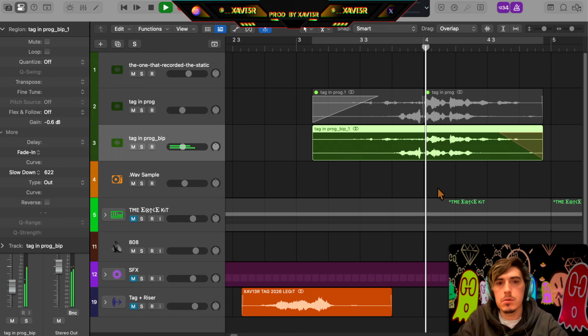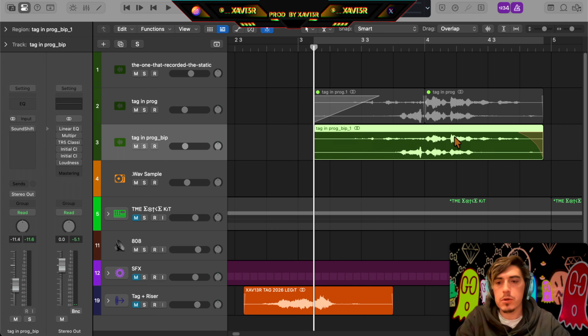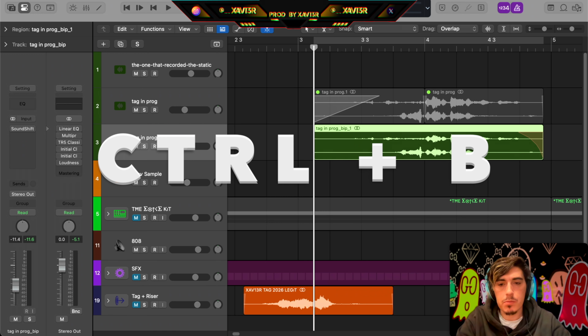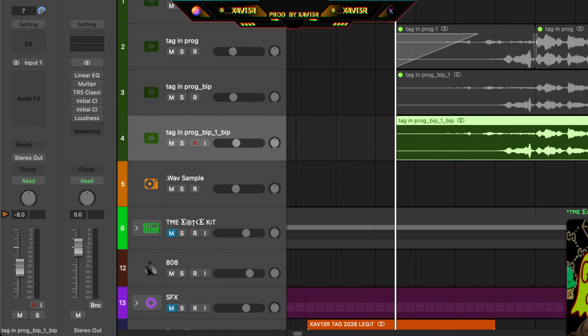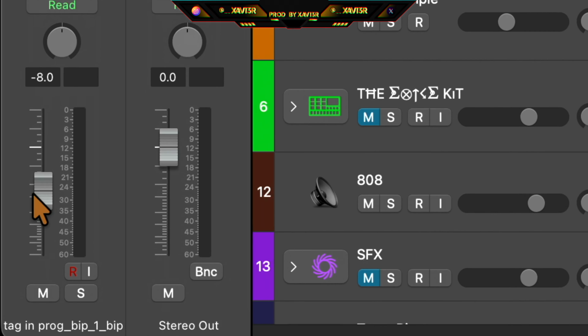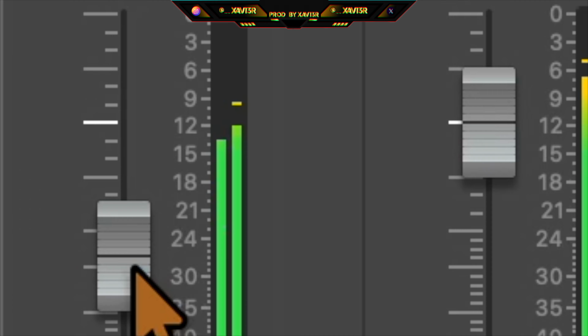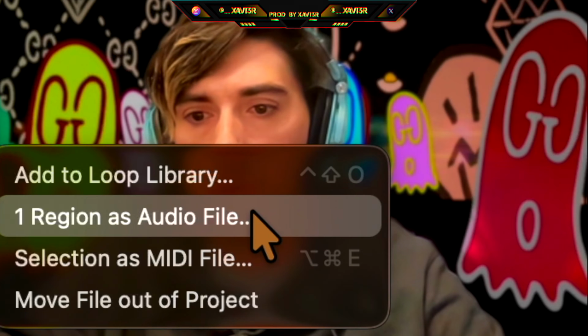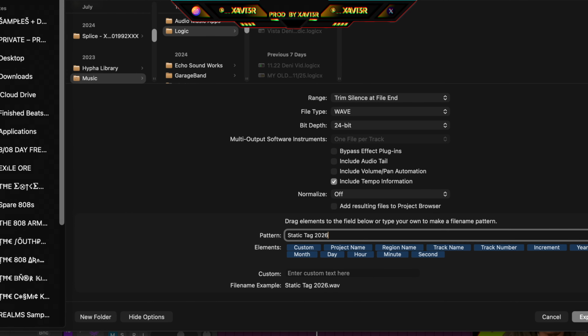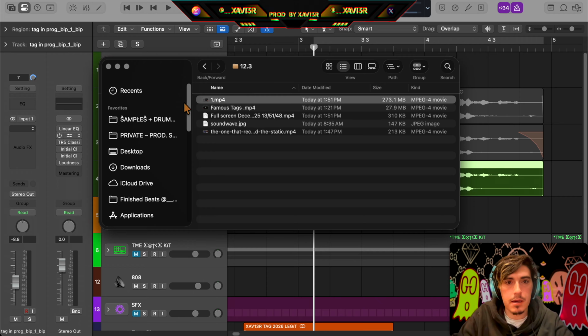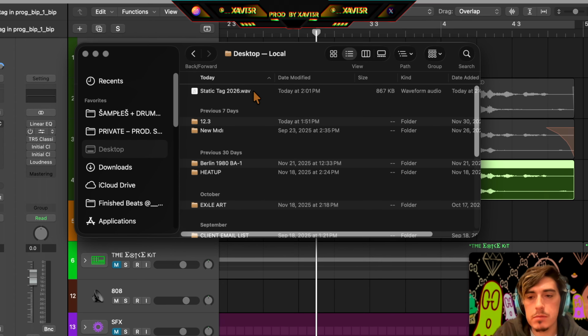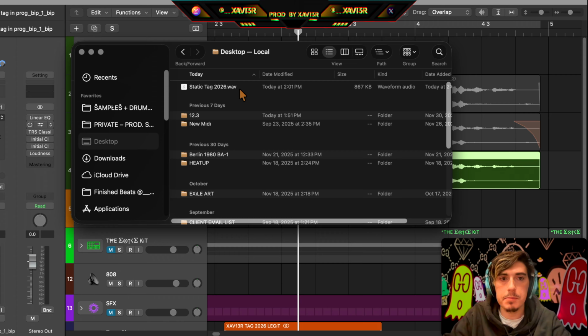Try that a little bit earlier. A little bit less harsh curve. To finish up the process, just hit Control B one more time. Control G to normalize that. I'd say drag this down till in this bottom left it's hitting around -12-ish. Lastly, just right click, go to export one region as audio file, turn overload off. Export it, and boom, just like that, you have a finished producer tag made from a real voice, not some cheap AI imitation. Sounds like this.